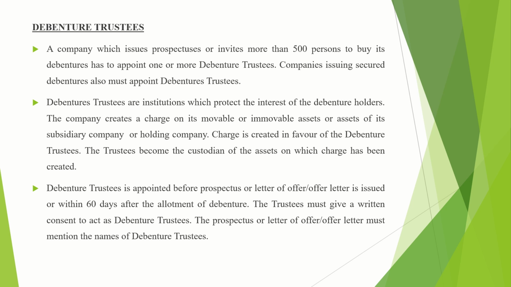A company which issues a prospectus or which invites more than 500 persons to buy its debentures has to appoint one or more debenture trustees. So debenture trustees are to be appointed by the company if the company is issuing its debentures to more than 500 persons. If the company is issuing debentures to more than 500 people, then compulsorily the company has to appoint one or more debenture trustees.